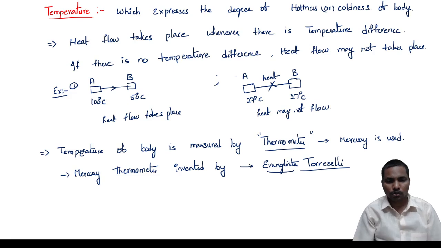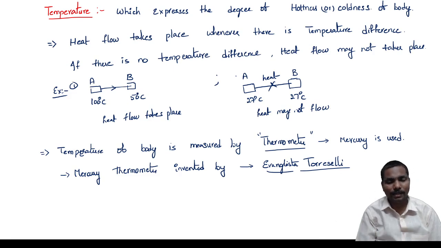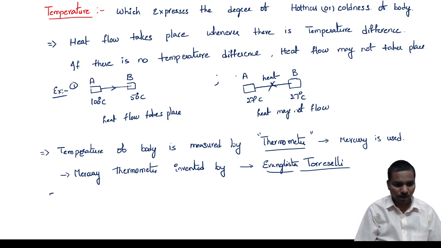So the temperature of a body is measured by a thermometer, and there are many temperature scales: Celsius, Fahrenheit, Kelvin, Reaumur, Rankine. Before discussing all those temperature scales, I want to give an idea about the freezing point and boiling point.